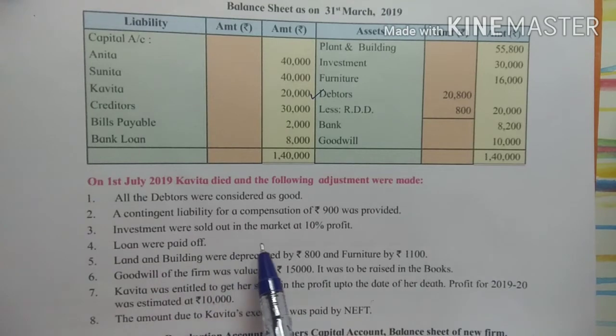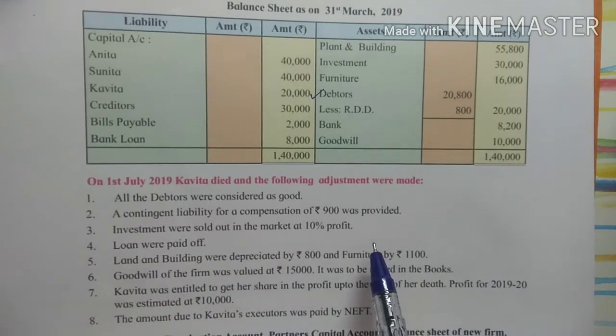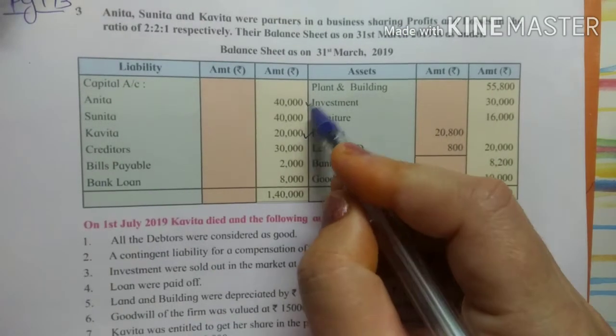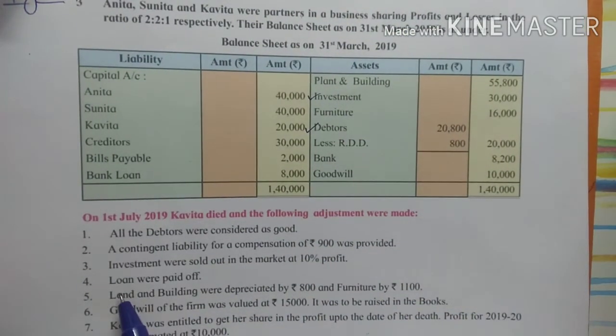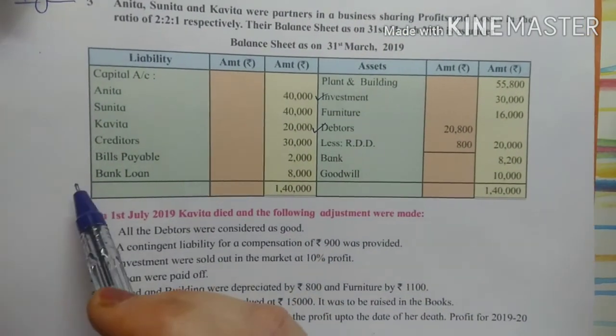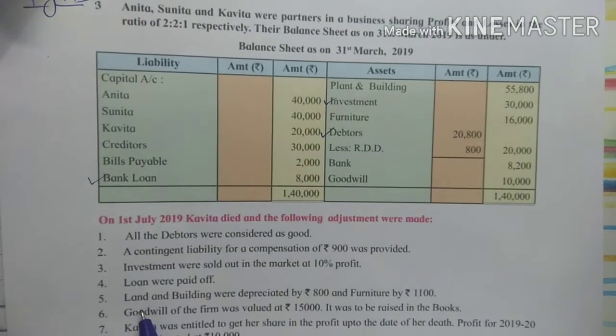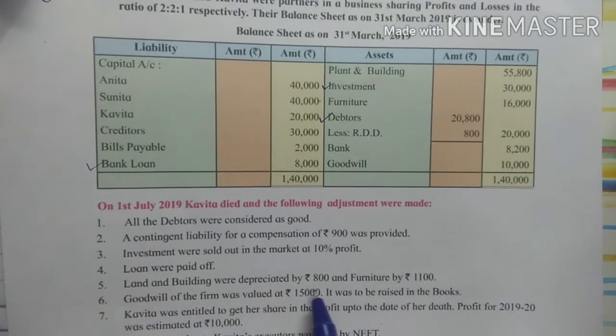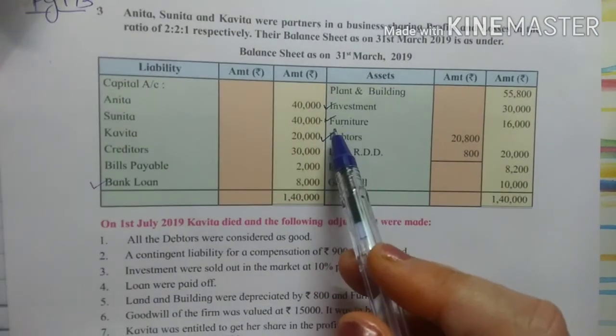Investments were sold in the market at 10% profit. So investments are here in assets. I put in a tick mark. Loan were paid off. So put a tick mark on loan. Land and building were depreciated by 800 and furniture by 1100. Put in a tick mark on furniture.